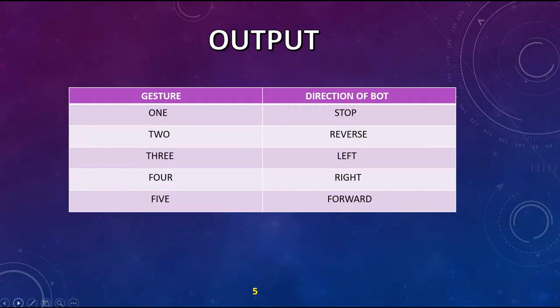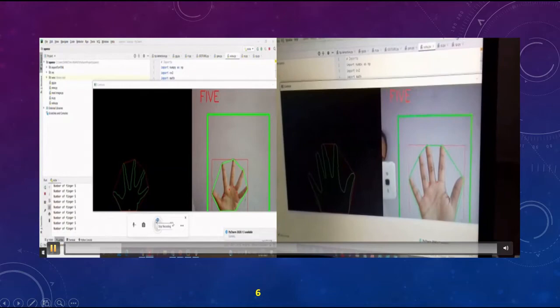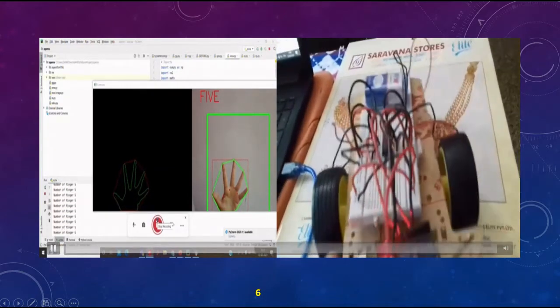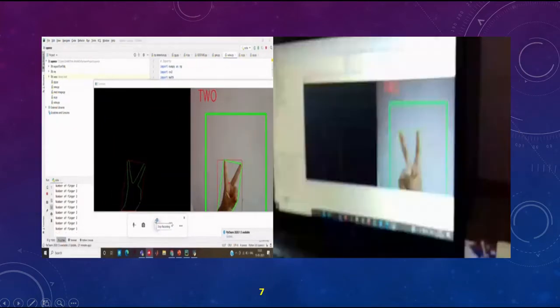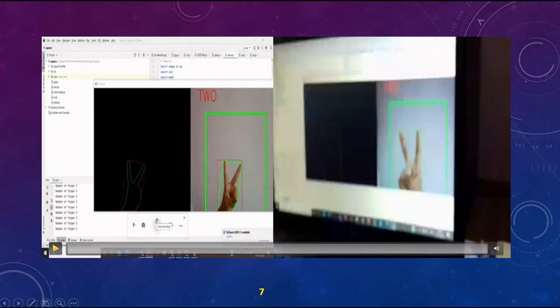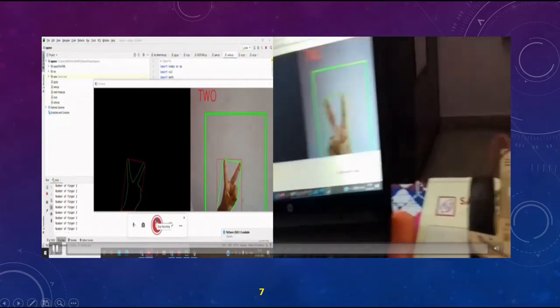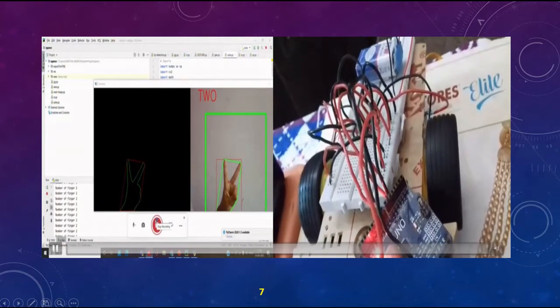So we have given the command for the bot navigation as follows. Now let's see how our bot moves for the gestures shown. Here I have shown my gesture as 5. The defects are found to be 4. So according to the command given in the Arduino, the bot is navigating in forward direction, as we can see. Same way, here I have shown my gesture as 2 and the defects are found to be 1. So according to the command, the bot is navigating in reverse direction.